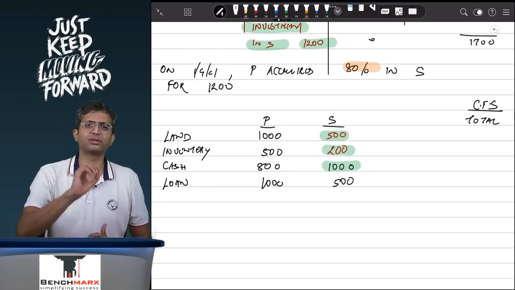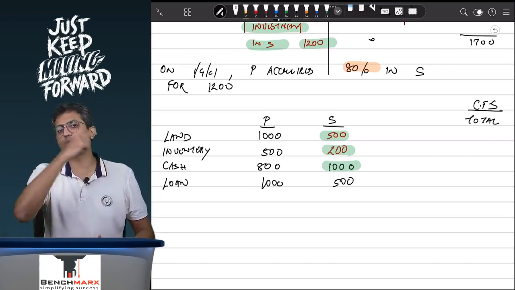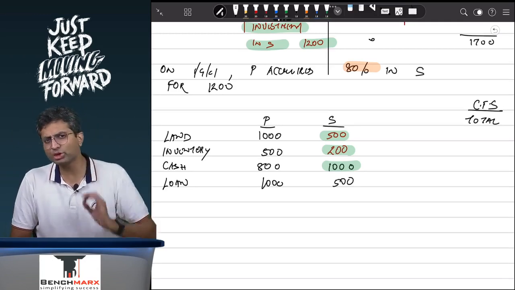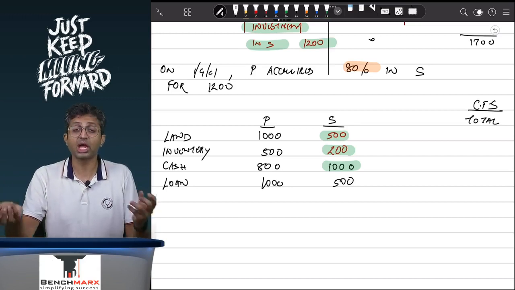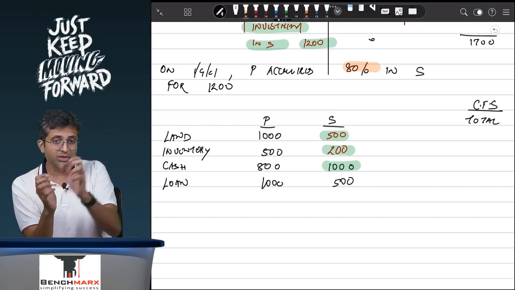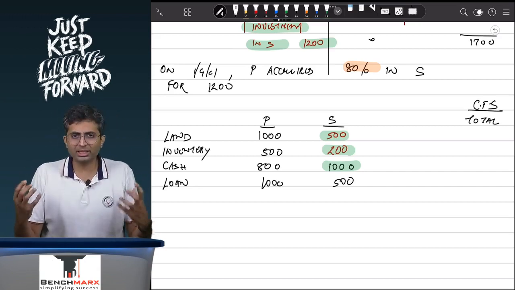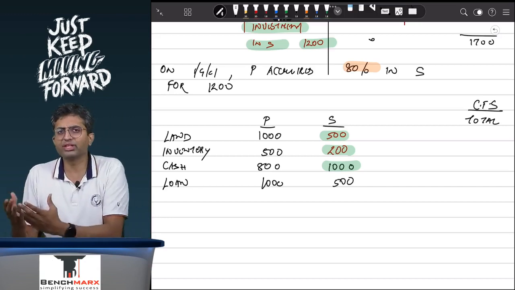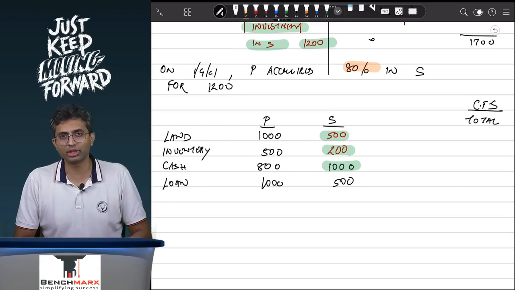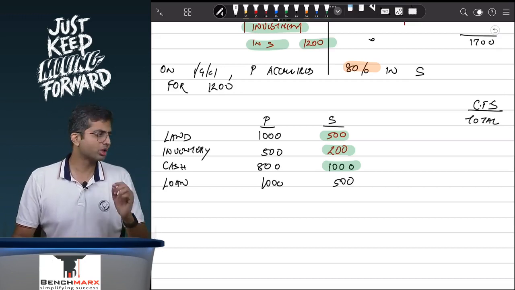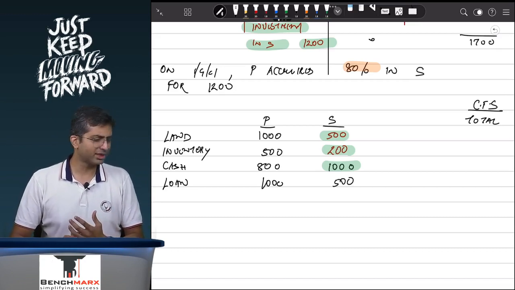And hence this is the birthplace of minority interest. You must have heard the term minority interest, but why does minority interest come? Why does it come in consolidation? Why does it not come anywhere else? Because this is a very unique case where you have 80% investment, but you are acquiring 100% of the assets. And hence we have to say that 20% of these assets are not attributable to us. Yes, we can control them, but if money comes, 20% of these assets are attributable to someone else. These are not the controlling shareholders, but they can be called a minority interest. So this gives birth to the concept of minority interest. Are we clear with this? Do we understand?